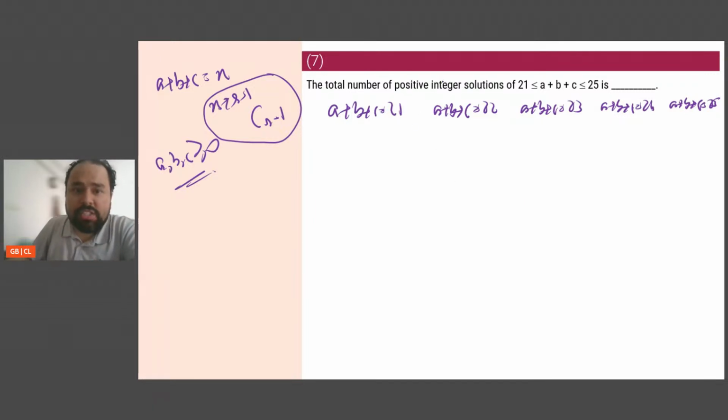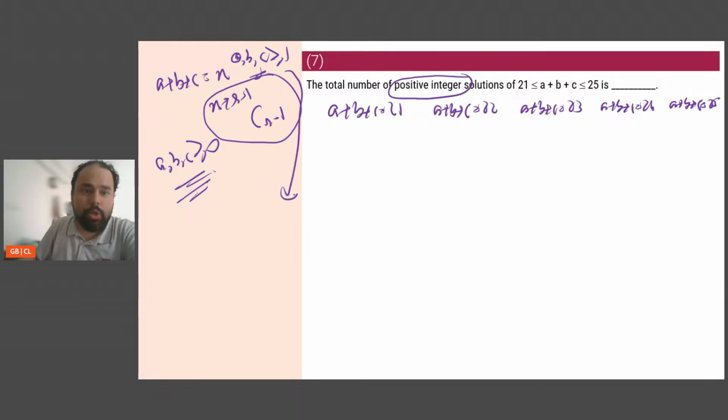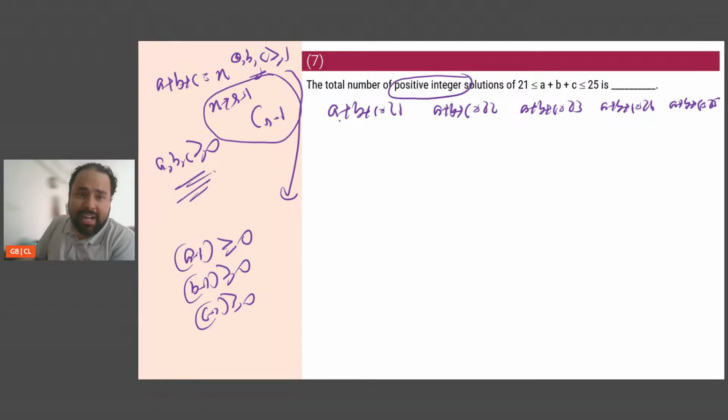Now, the problem in each of these is they are saying these are positive integer solutions. Matlab, a, b, c are greater than equal to 1. They should be greater than equal to 0 by this formula. So what do we do here? We say then that a minus 1 is greater than equal to 0, b minus 1 is greater than equal to 0, and c minus 1 is greater than equal to 0. If I replace a by a minus 1, then I have to do minus 1 on the right hand side as well, b by b minus 1, minus 1 on the right hand side as well. So the new equation will become a dash plus b dash plus c dash is equal to 18.